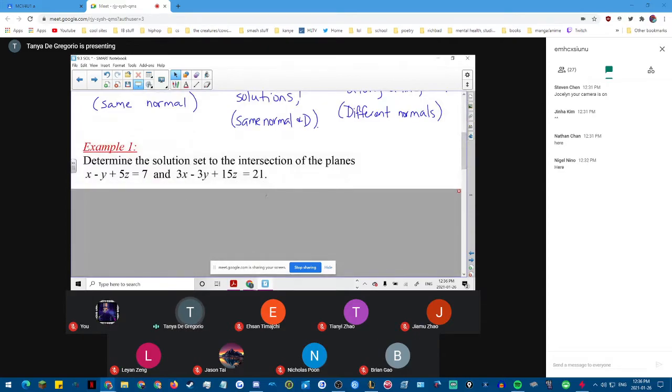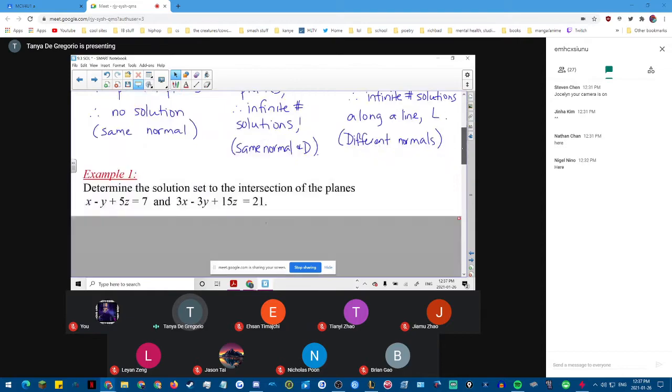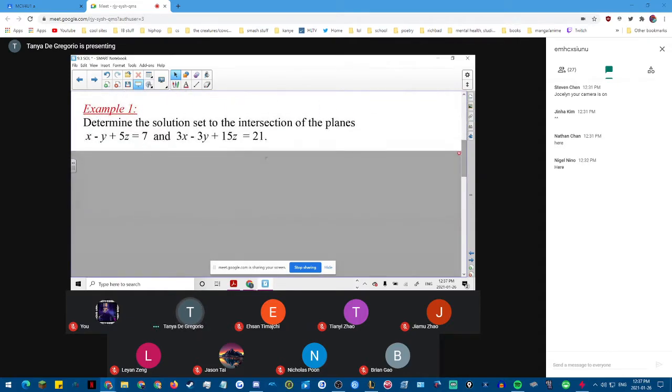All right, so determine the solution set to the intersection of these two planes. What am I going to do? So these are my three situations. I've got to figure out which one this is. So what should I do first? Well, I'm given Cartesian equations, so I'm going to look at the normals. I want to see if one is a scalar multiple of the other, or if they're the same, because that's going to help me narrow down my selections, right?